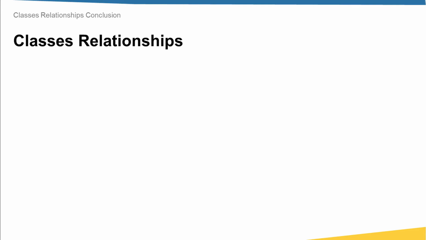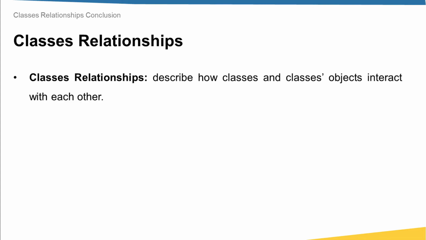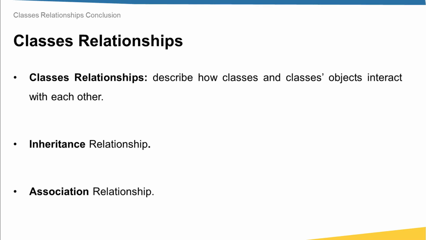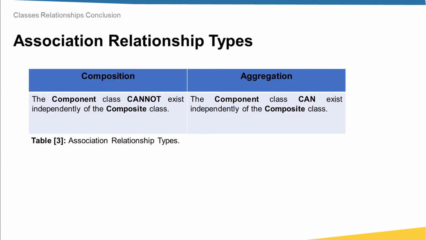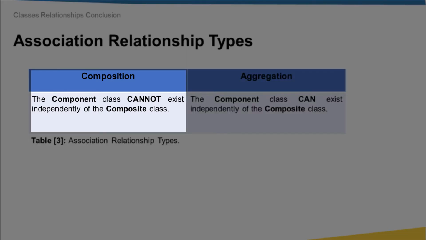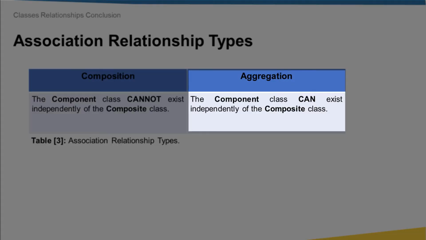In this lecture, I would like to recap all that has been covered in this section. Mainly, this section has talked about classes relationships, and we see that classes relationships describe how classes and class objects interact with each other. Mainly, we have two types of relationships: the inheritance relationship and the association relationship. For the association relationship, we have two types: composition and aggregation. If you want to differentiate between them, it depends on whether the component class can or cannot exist independently of the composite class. In case of composition, it cannot exist independently, whereas in case of aggregation, it can exist independently of the composite class.